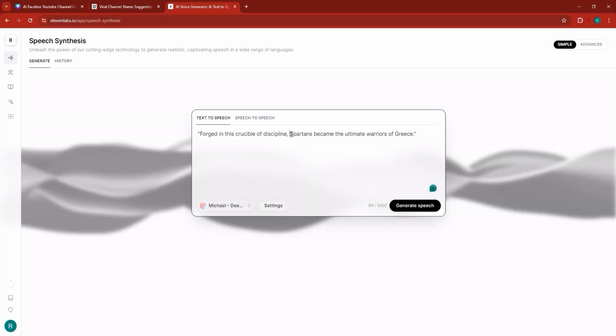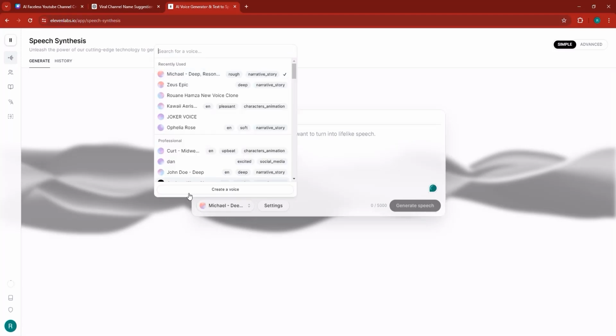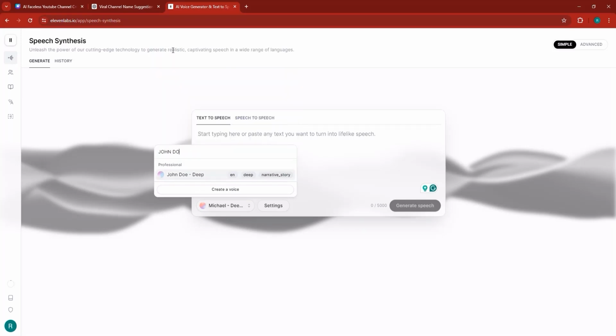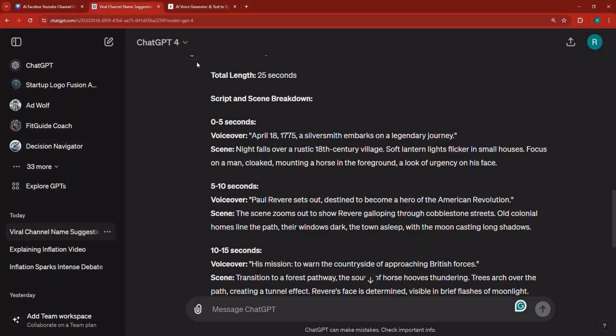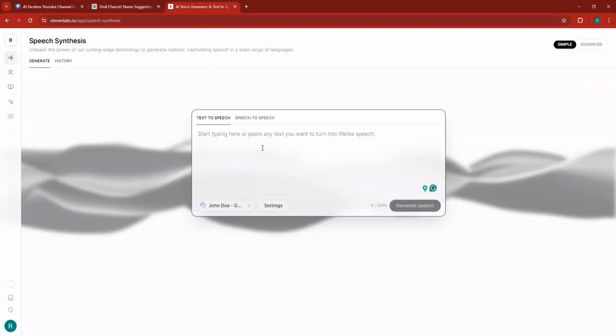So first and foremost, I'm going to remove anything I might have written. I'm going to click right here and then search for John Doe. You can use the search bar at the top to search for John Doe and set this to John Doe. There is the voice. And now we can go into ChatGPT. We can copy the first voiceover and then you can come back right over here to 11 Labs. You can paste the voiceover in there and then click Generate Speech and listen up.